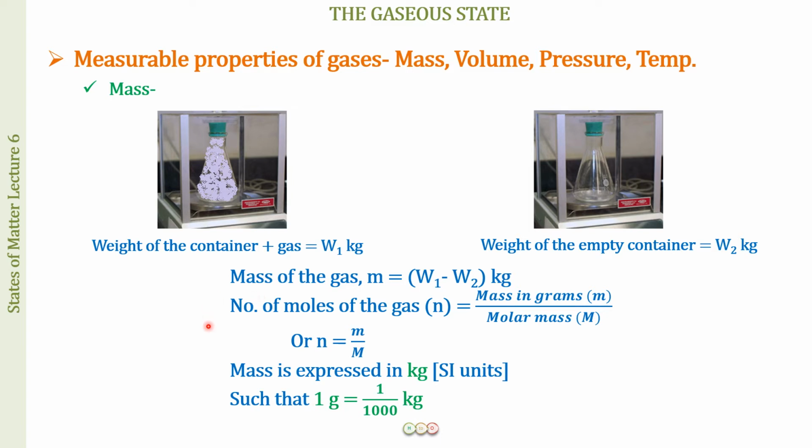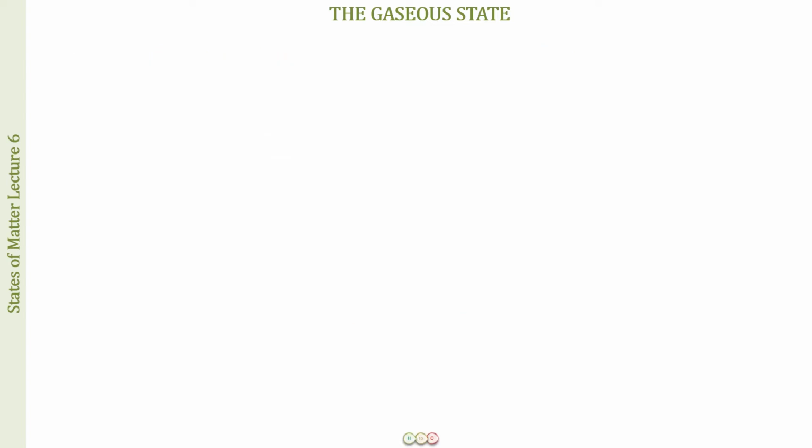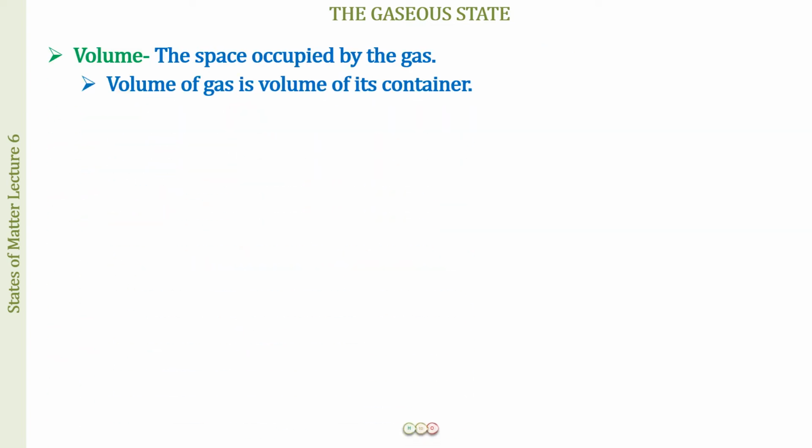If we denote it by n, it is equal to the mass in grams of the gas divided by the molar mass of the gas, both in grams. And 1 gram, you all know, is 1 by 1000 of a kg, because 1 kg is 1000 grams.